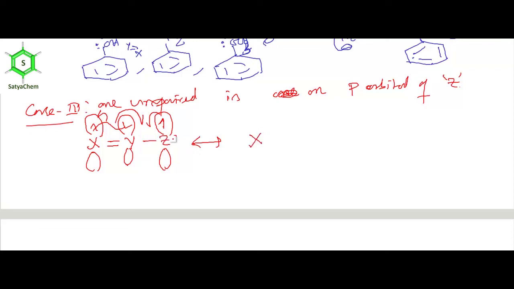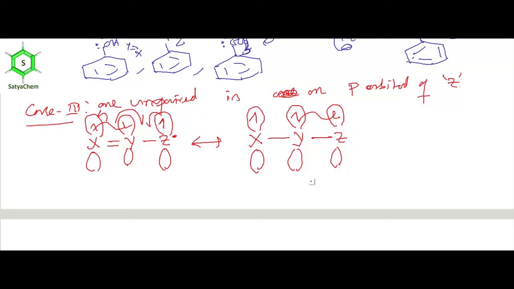So now the unpaired electron is on X, and the double bond is now between Y and Z, because the arrow notation indicates this.